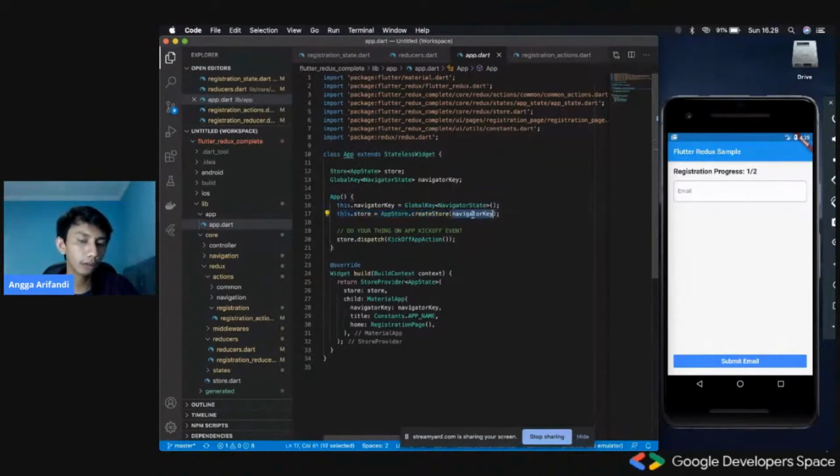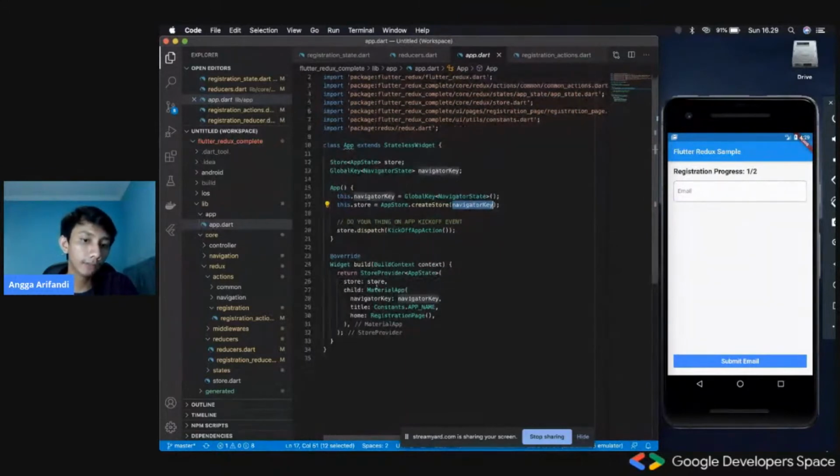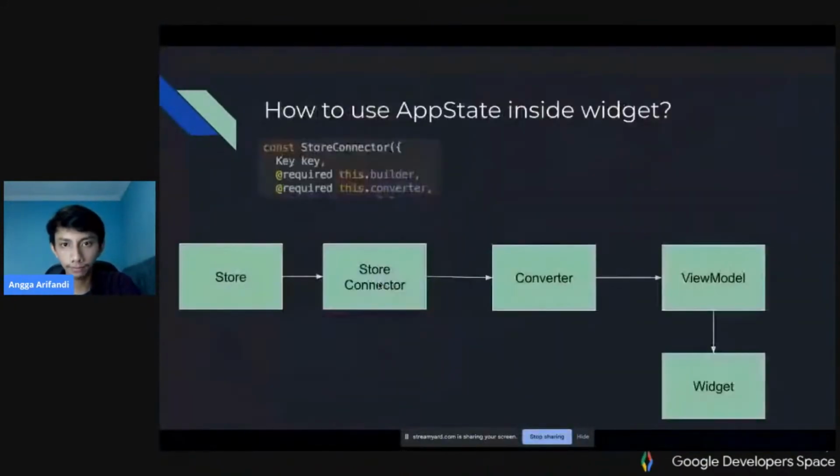Just ignore the navigator key. We will get back into that later. And then after that, inside this material app and its children, we can already use this instance of store everywhere. We can use this for dispatching actions like I talked about previously, or do something with it. Or we can just use it directly.